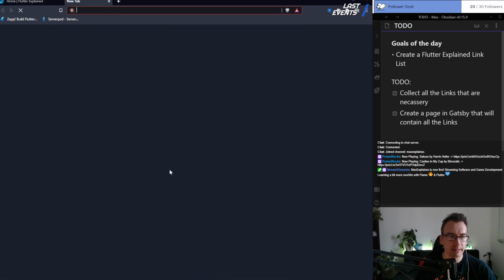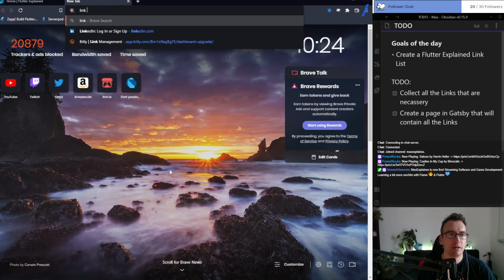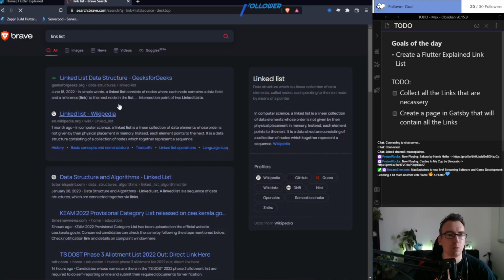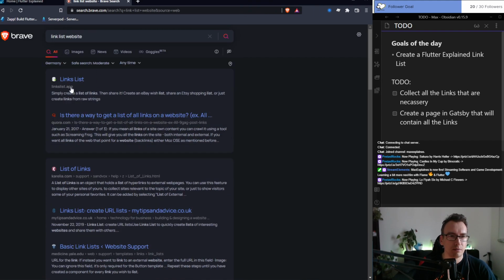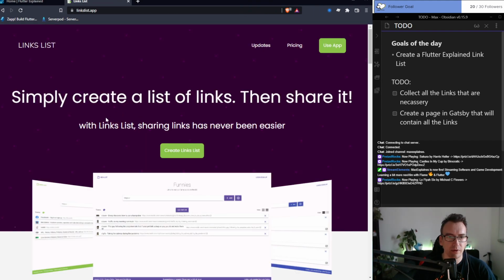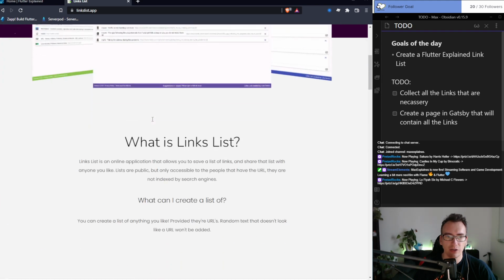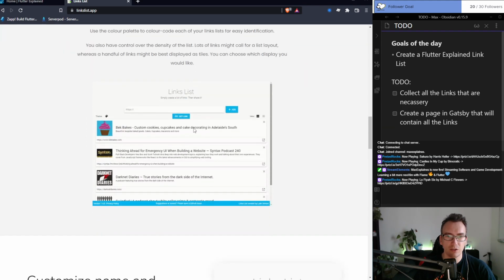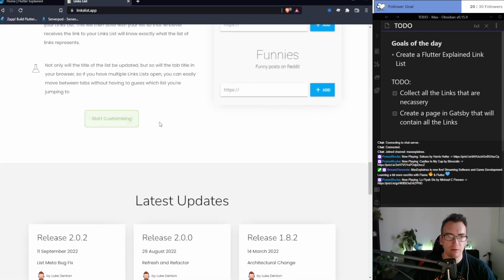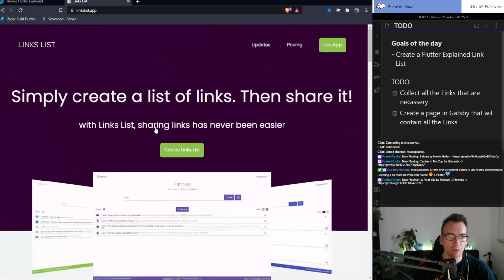So what is a link list? Let's search for that. So link list. There are quite some recommendations. Not linked list, a link list website. Links list. I think that's that. Simply create a list of links, then share it. So this is just links, where we can post some of the most important links